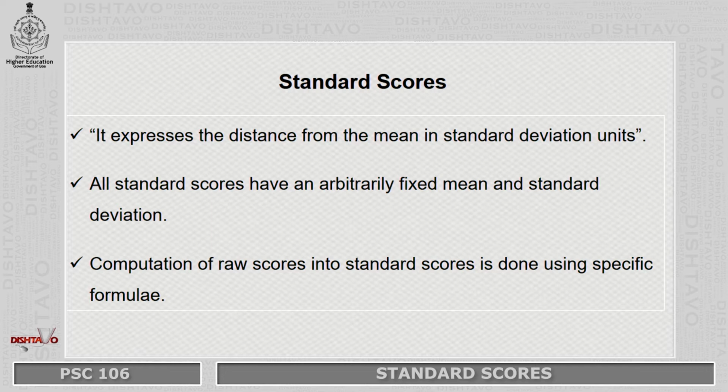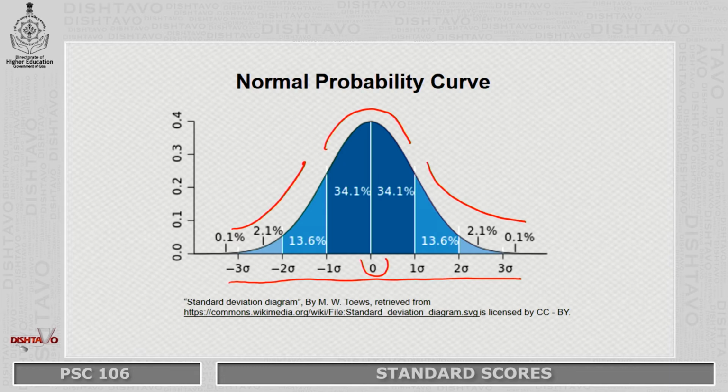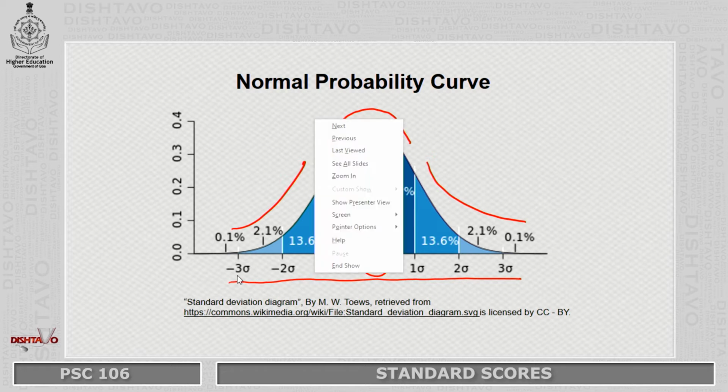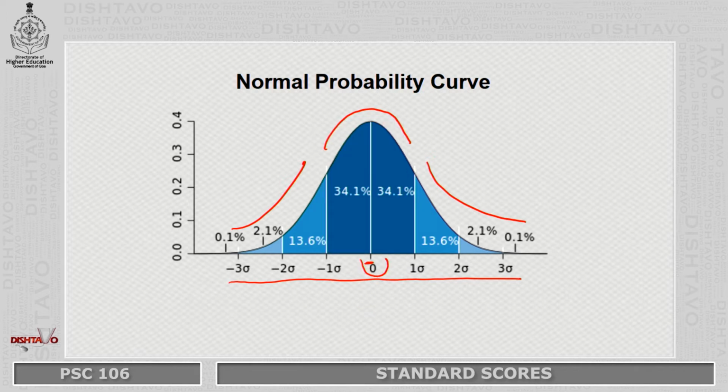Standard scores express the distance of your raw score from the mean in standard deviation units, which means that if you have attained a particular raw score, standard scores will tell you how far your raw score is from the mean in terms of standard deviation units. These are all your standard deviation units, right? So, it will tell you how far your raw score is from the mean.